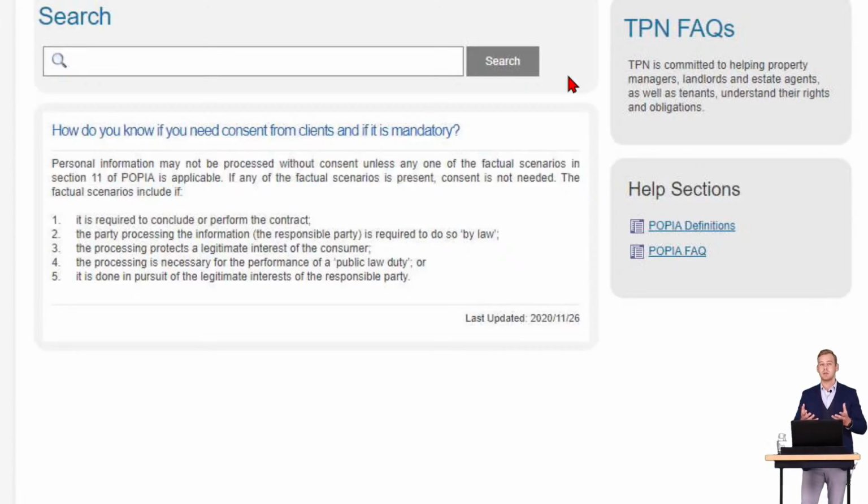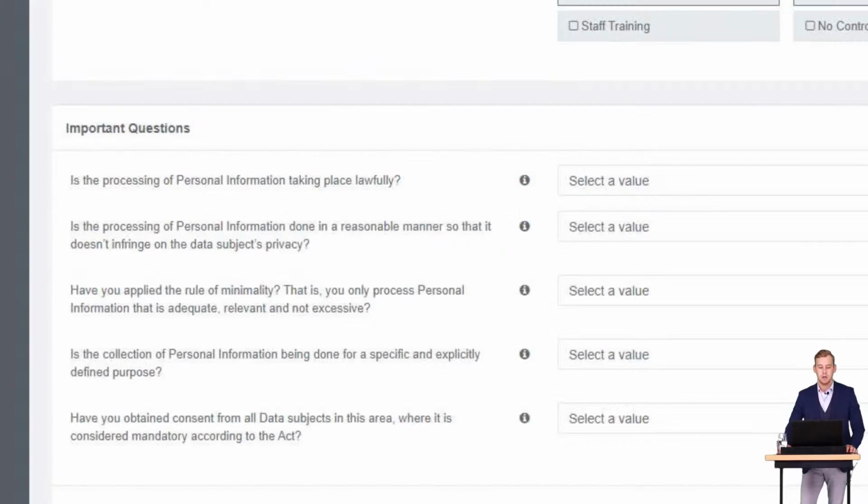Now, in terms of your processing, obviously, it's important and necessary to have the information of both the parents as well as the children in terms of your contracts, and you need that information to process, perhaps to send out invoices, etc. So some of these might fall into this first category of it is necessary to process the personal information for a contract. So please keep that in mind when answering the questions. Going back into the TPN POPI portal, let's run through all of these questions itself.